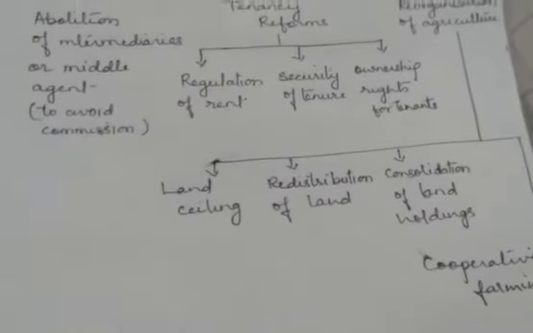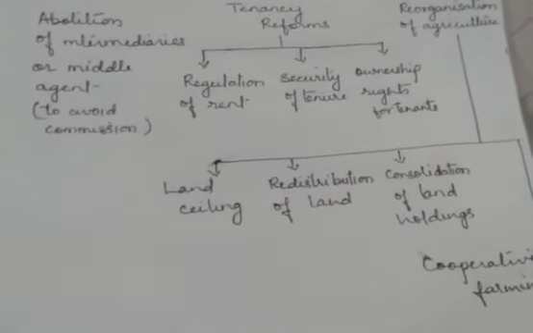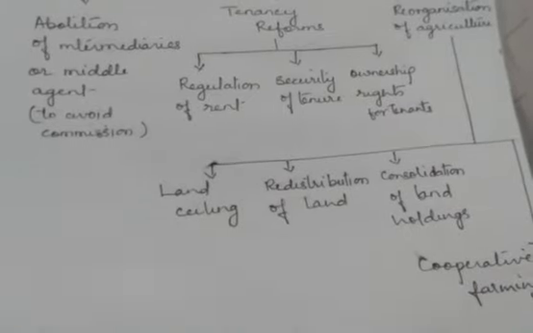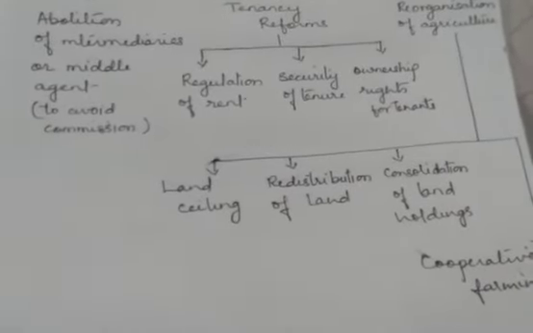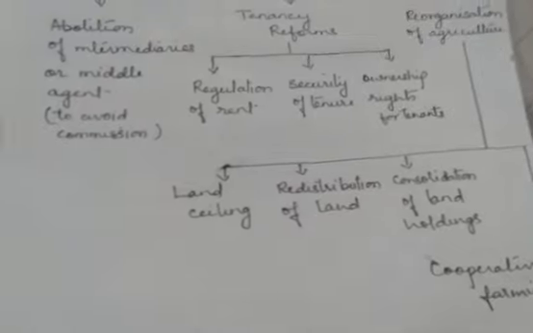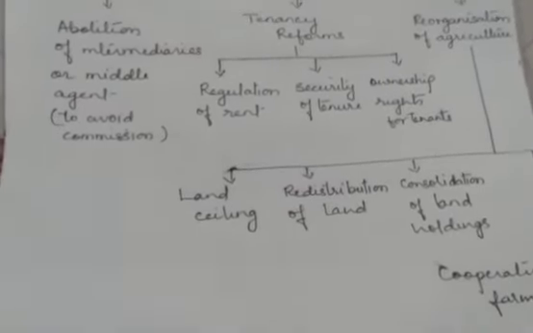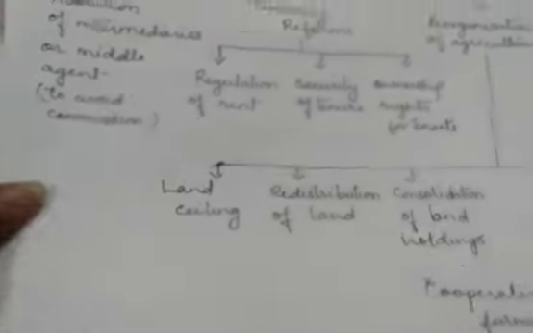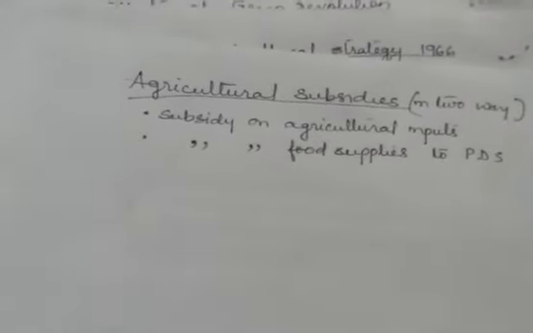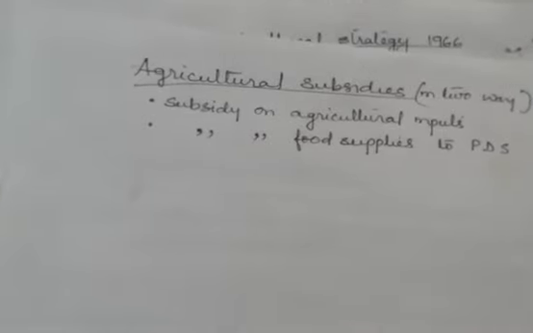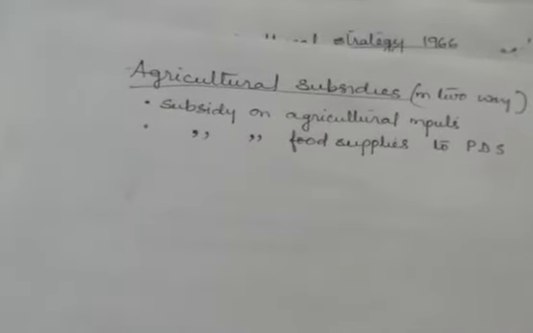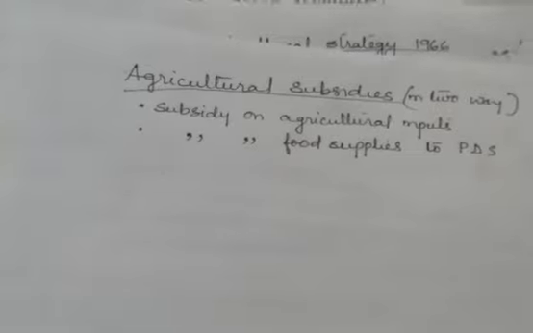So how many were there? In total, you can say there were three, which were further subdivided. The most important ones are abolition of intermediaries, tenancy reforms, and reorganization of agriculture. Now, this was the first one, land reform. The second one was agriculture subsidy. Agriculture subsidy was given in two ways. One on the agricultural inputs, and the other one was on the food supplies to PDS.